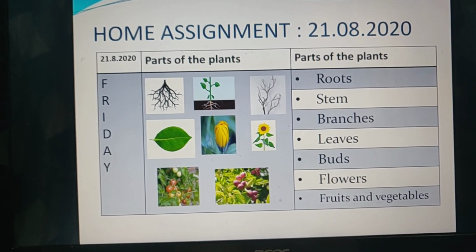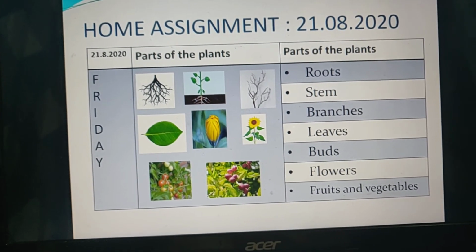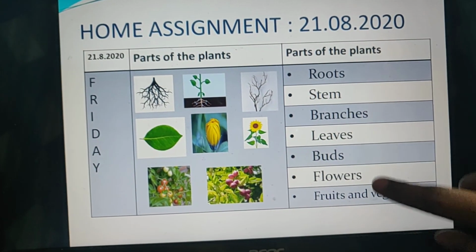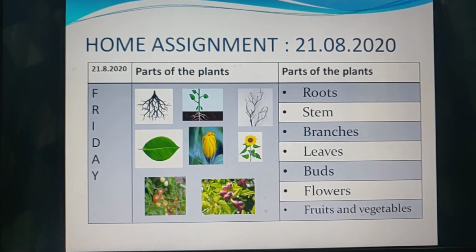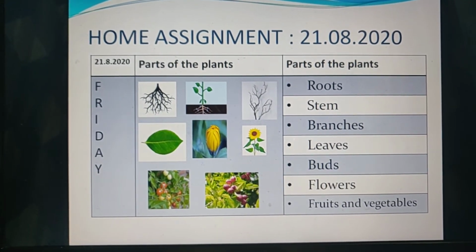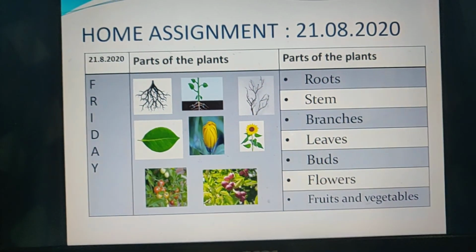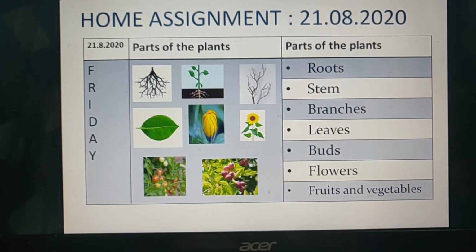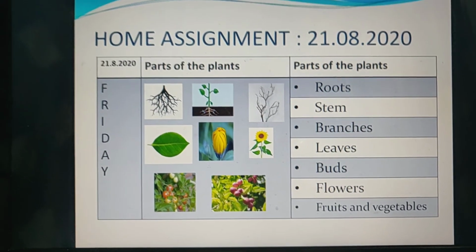And on both the pages you are writing the heading parts of the plant. And on the ruled side you are going to write all these spellings: roots, stem, branches, leaves, buds, flowers, and last is fruits and vegetables. And on the plain side you are going to draw all these parts. Okay, your mummy and daddy are not going to draw in your book. You are going to draw.